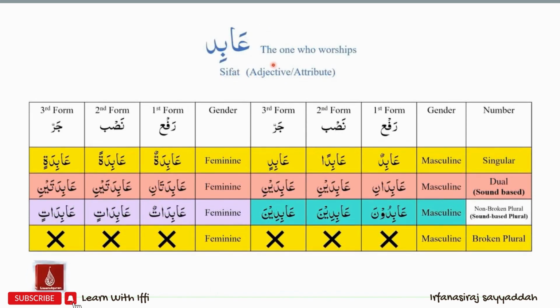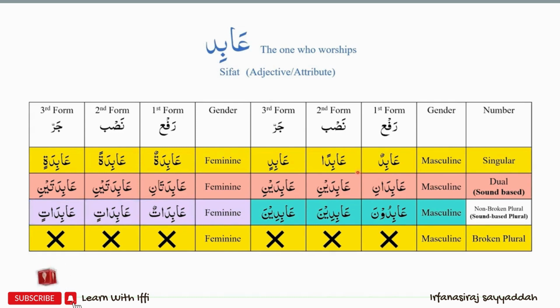Our next ism is abid. Abid is a sifat. Abid means the one who worships. For masculine versions of abid, we have abidun, abidan, abidin, abidani, abidaini, abidaini, abiduna, abidina, abidina. The feminine version of abid is abida, and we have abidatun, abidatan, abidatin, abidatani, abidataini, abidataini, abidatun, abidatin, abidatin.